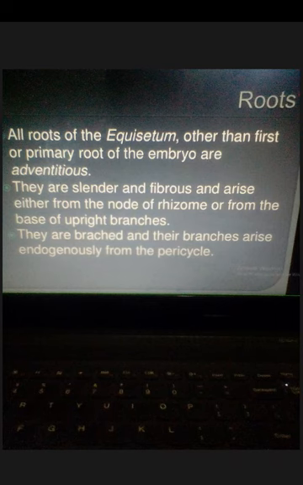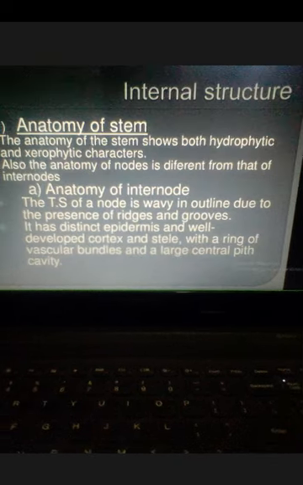Next, something about the internal structure of the stem and roots. What kind of anatomical features, what kind of tissues are organized in them?